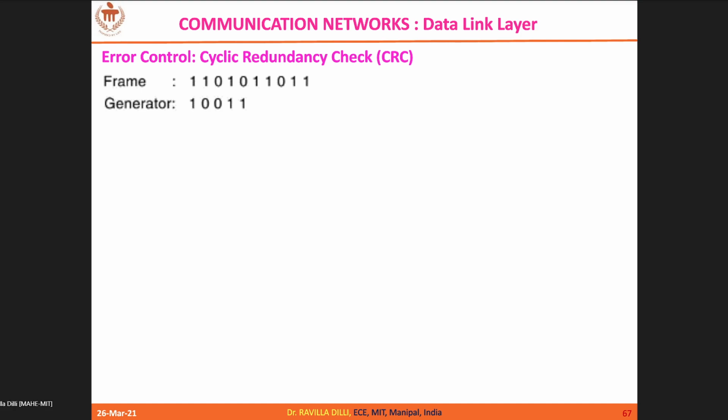So 1 1 0 0 1 0 1, fine. Then I'll get this 0. I have extra 0, so 0 0 1 1 0 0 1 1 0 0 1 1 1.